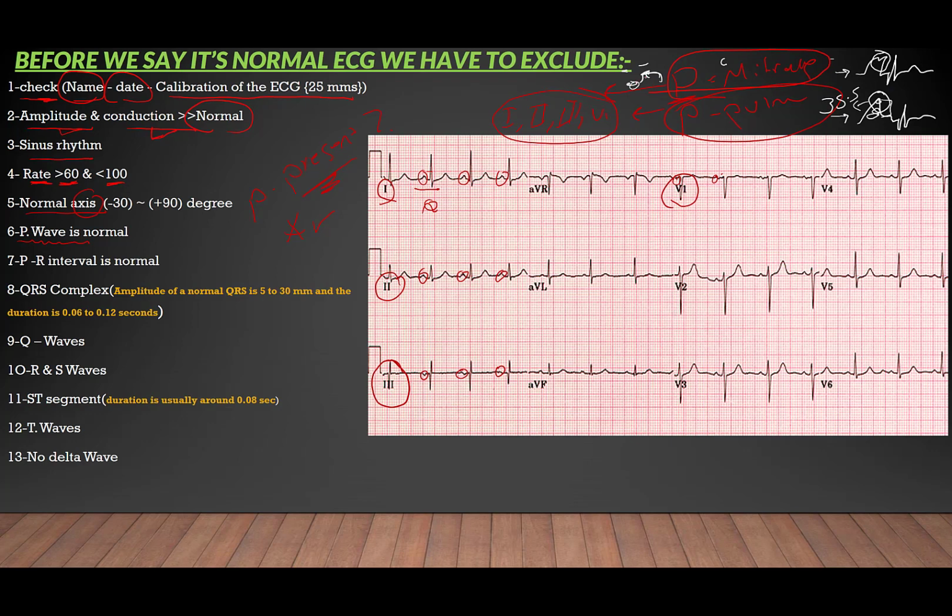In P mitrale we can also have a biphasic P wave. It means that the P wave has a positive deflection and a negative deflection, just like that. Positive and negative deflection is called biphasic. You can see it in V1. Also in V1, P pulmonale is biphasic. So that's all about the P wave, P mitrale, and P pulmonale.